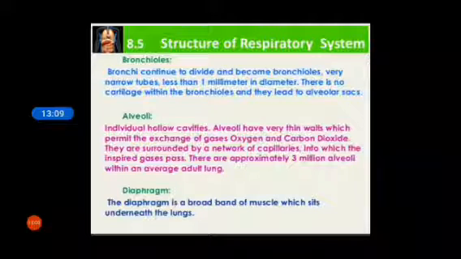At the last, the diaphragm. The diaphragm is a broad band of muscle which sits underneath the lungs. The diaphragm separates the chest from the abdomen.